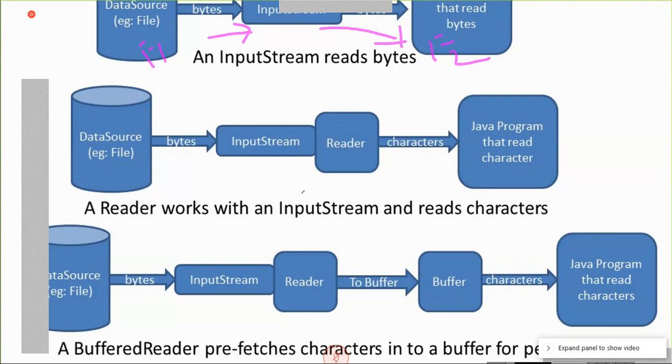Now the reader works differently. An input stream first reads a file from the hard disk drive. Again, a reader is processing that file, that is another stream, so that you can make it characters. For example, suppose we are reading a file and displaying it on the monitor. An input stream reads the file. Using a reader class, you can collect character by character, then finally send it to the monitor.